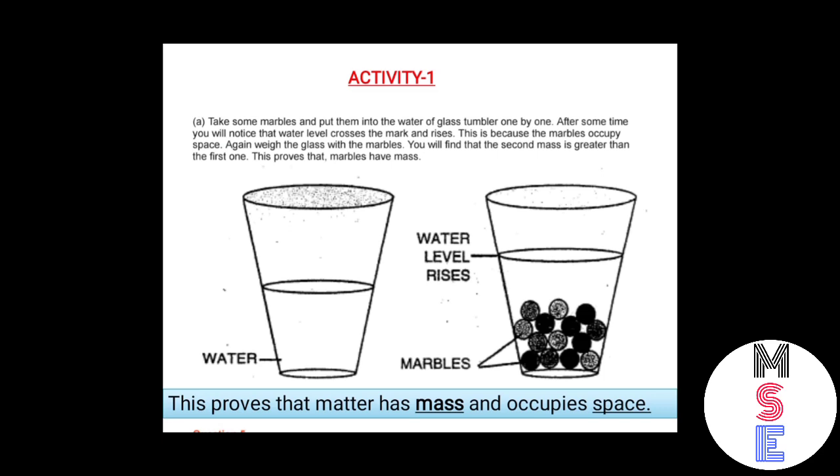Here we will do an activity to understand that matter has mass and occupies space. Take a half glass of water and mark the water level. Then weigh that glass on a weighing balance. एक ग्लास लेना है आपको जिसको हाफ फिल्ड करना है और उसमें आपको वाटर लेवल को मार्क करना है और उस ग्लास का आपको वेट करना है. Then note that weight in your notebook and now add some marbles in that glass. So you can see that water crossed that mark.